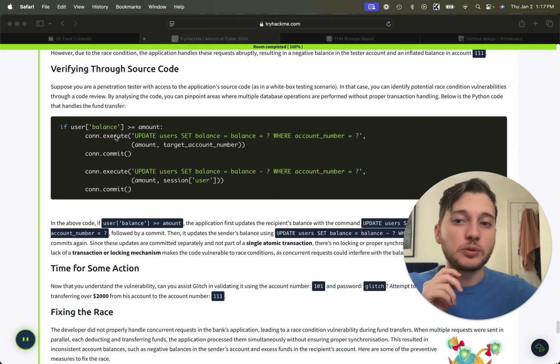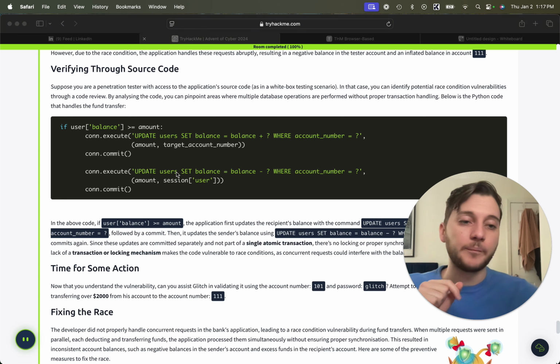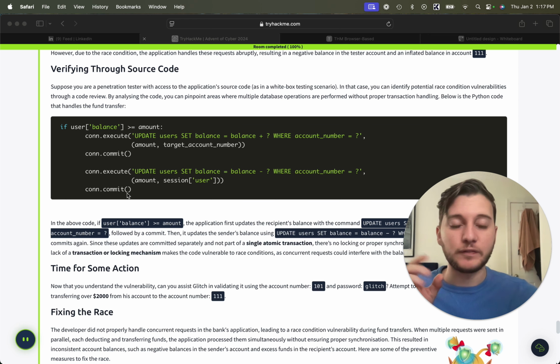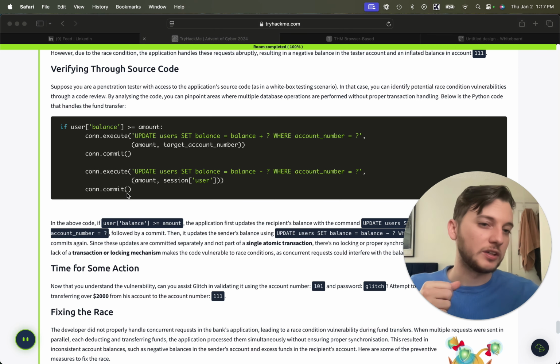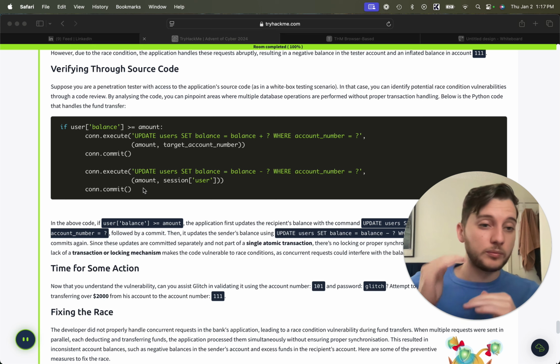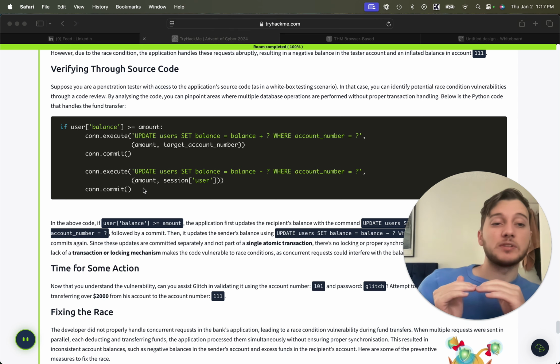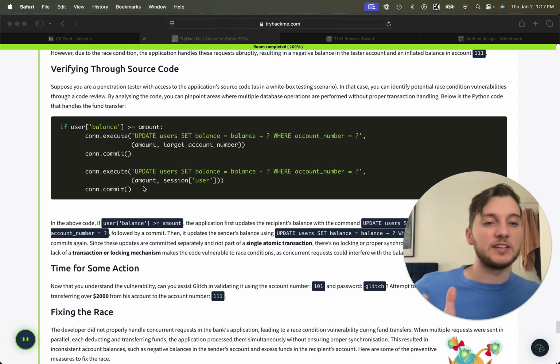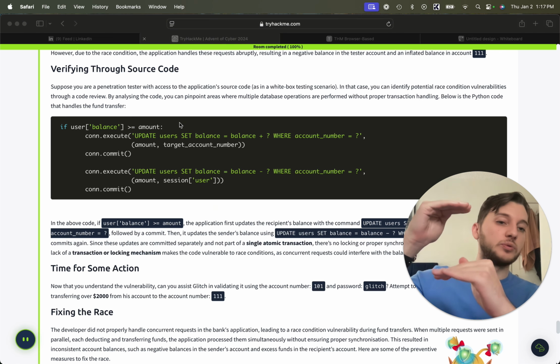It's going to update the receiver's account and deduct our balance before we commit to the database. Therefore, every time, we're deducting and sending at the same time. That way everything stays in sync, and we're not doing this and then doing this.